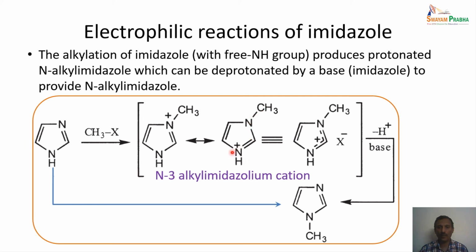In other words, the pyrrole nitrogen gets converted into pyridine nitrogen, and the pyridine nitrogen on which the alkylation took place now becomes like a pyrrole type nitrogen. So the internal exchange happens within this molecule, and that is what actually happens in the electrophilic substitution reaction. And instead of the actual 3 substituted one which should be formed, we are getting the 1 substituted one as shown here.